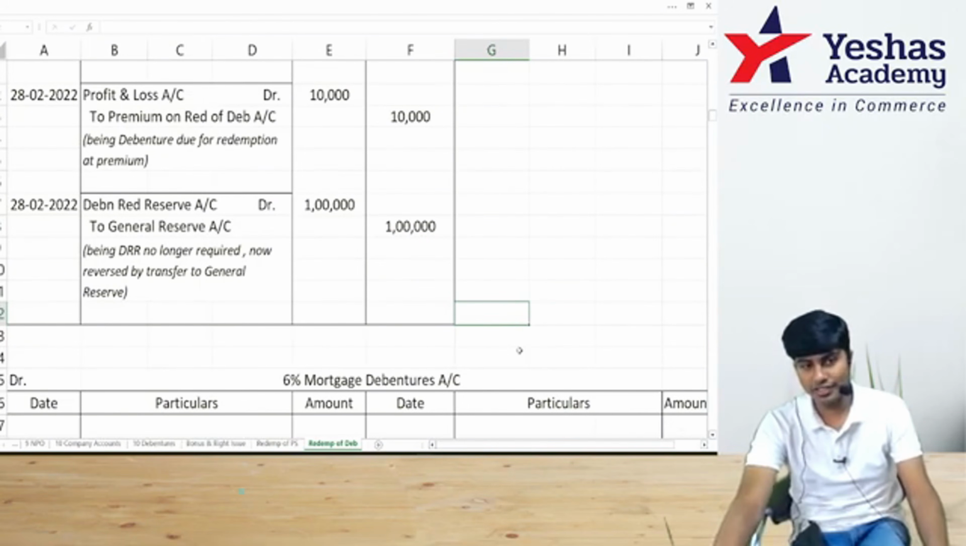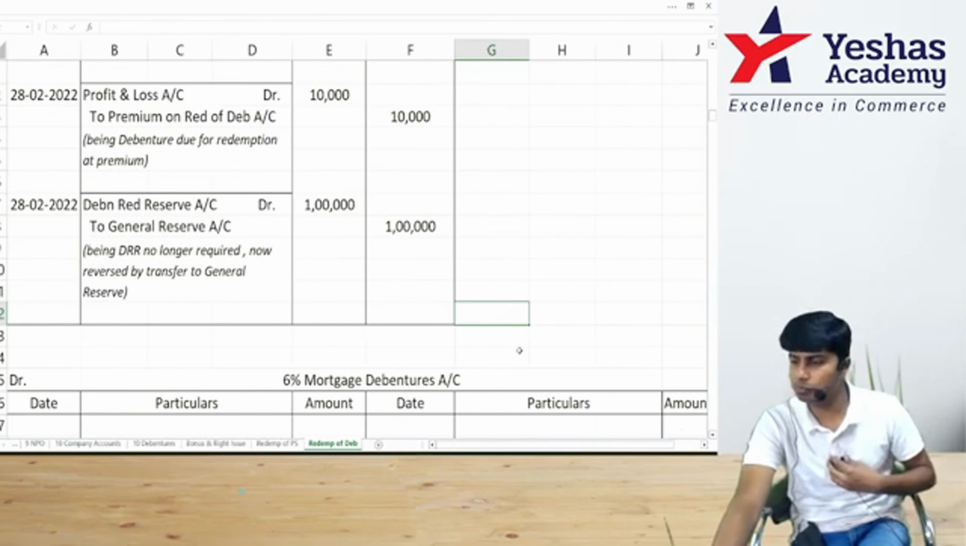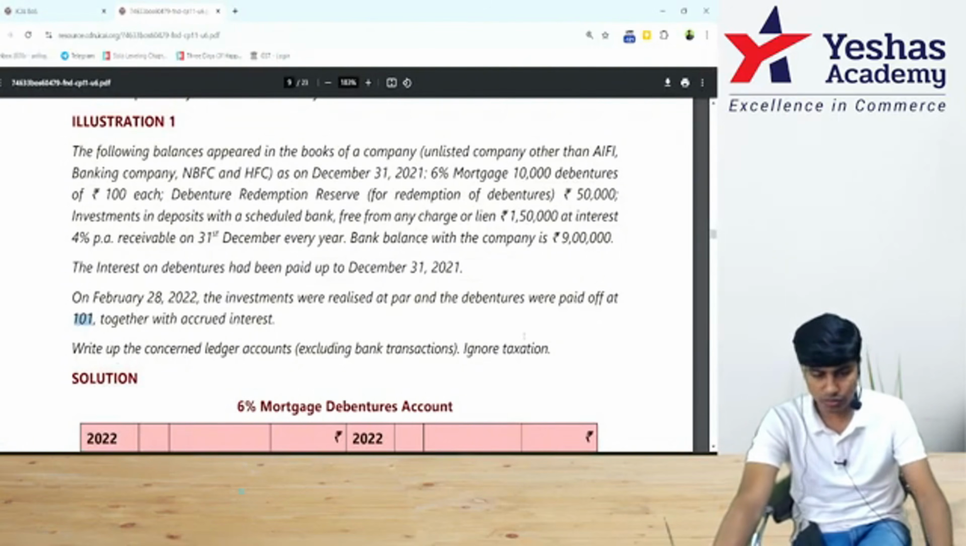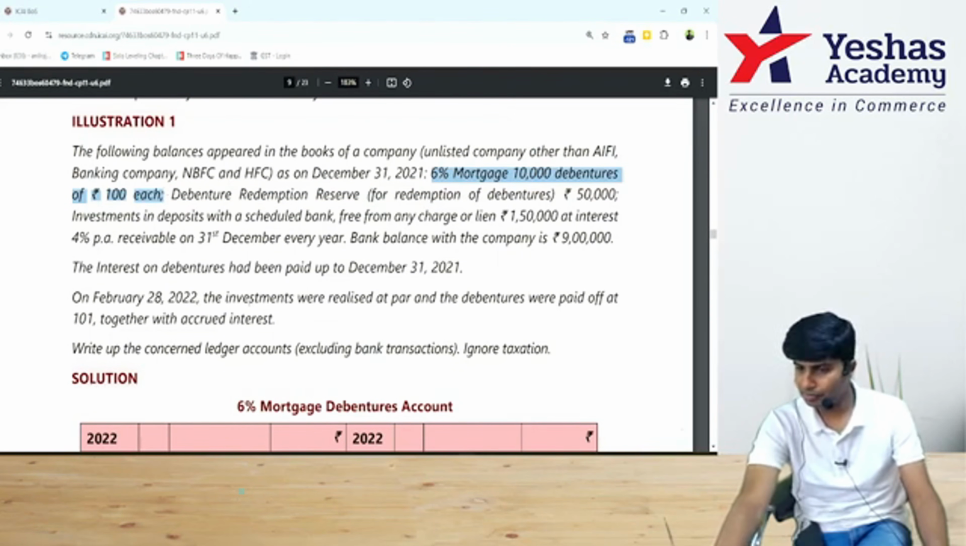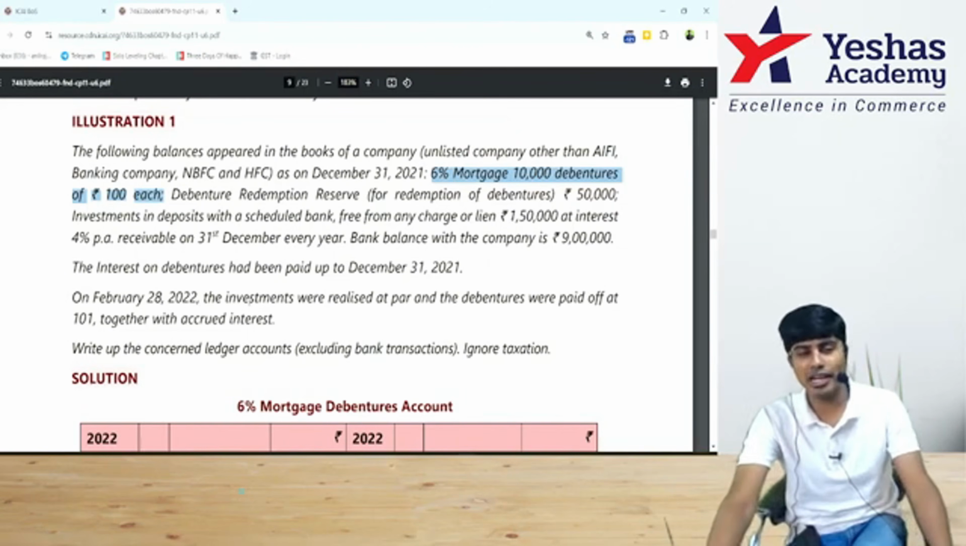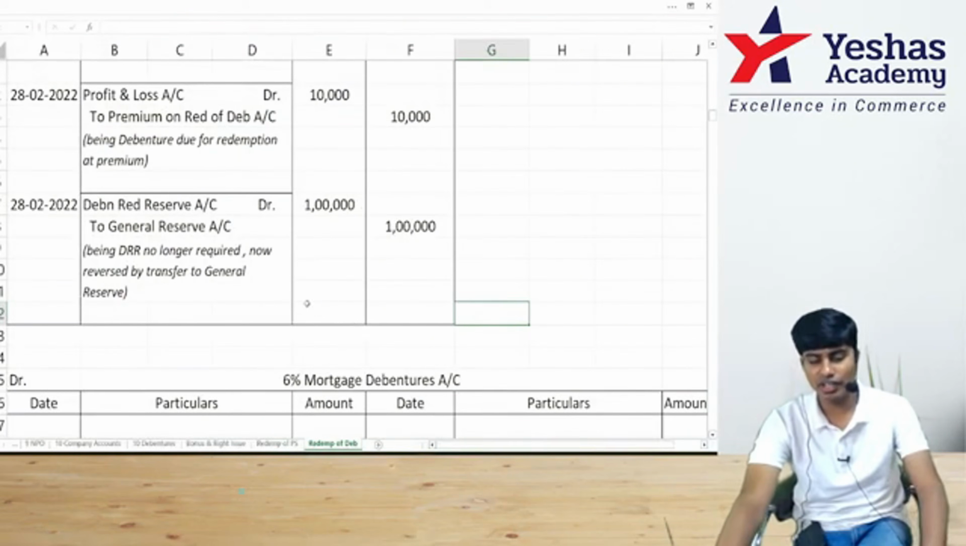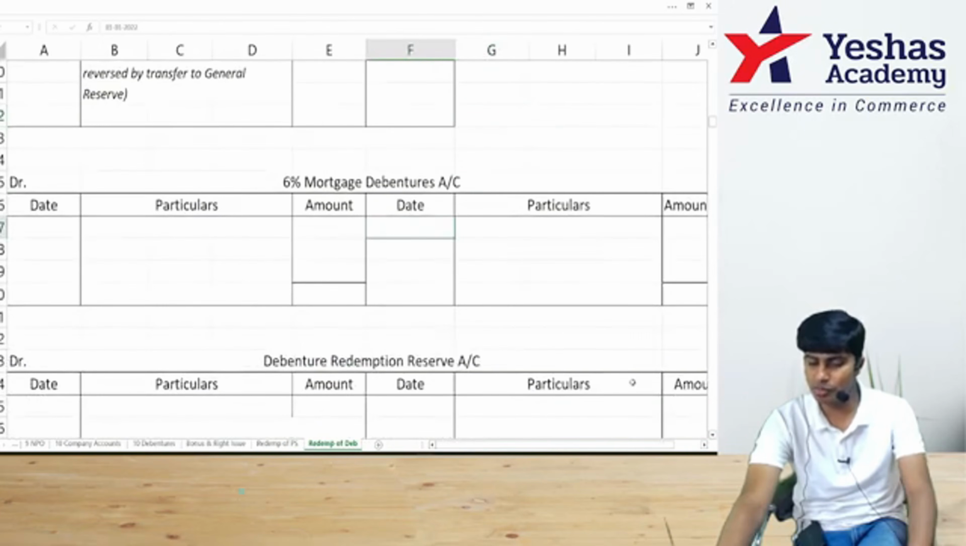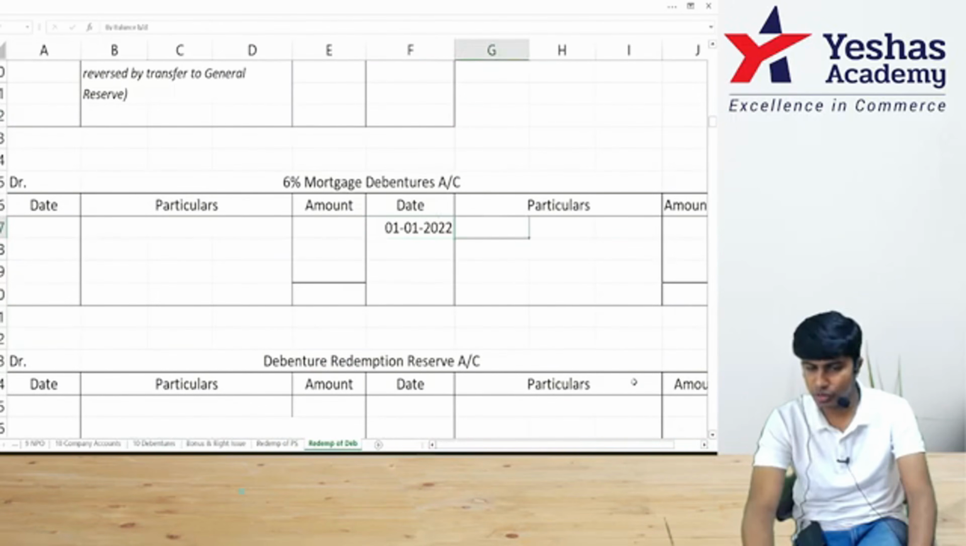So when we're solving ledger, we'd have to revisit every journal entry and post it at the right place. See the question once again. To begin with, 6% mortgage debentures, 10,000 debentures of rupees 100 each. This is a liability. Closing balance as on 31st of December will become opening balance as on 1st of January. In liability account, opening balance will be on which side? Very good. I'll open 6% mortgage debenture account 1st of January 2022.